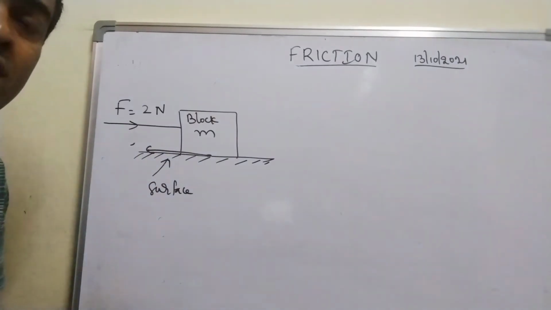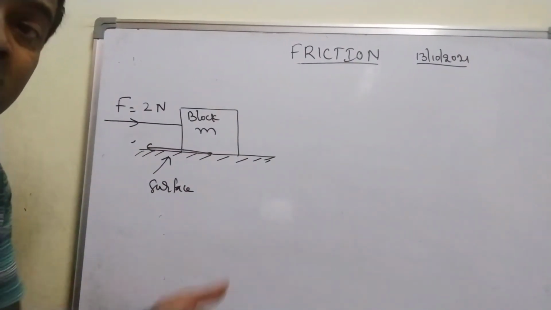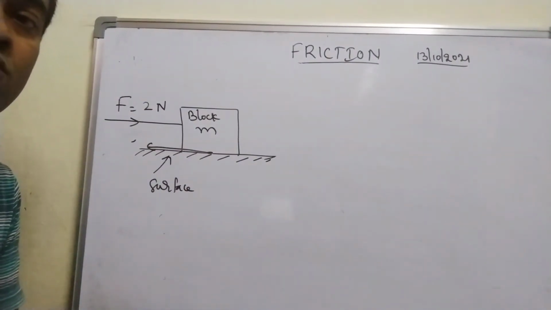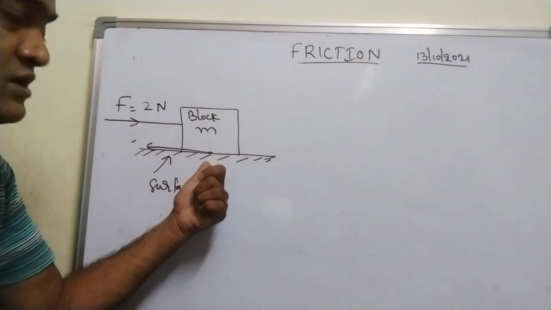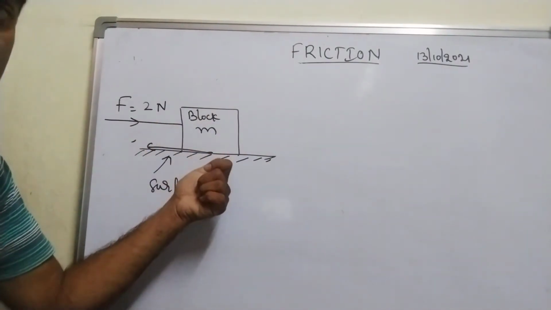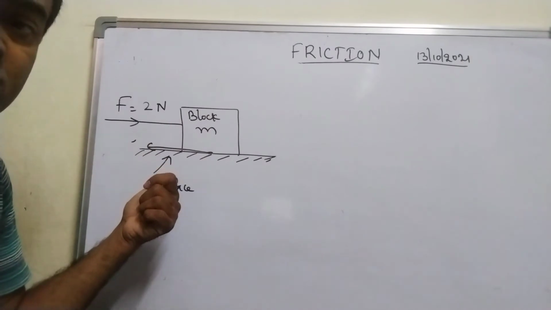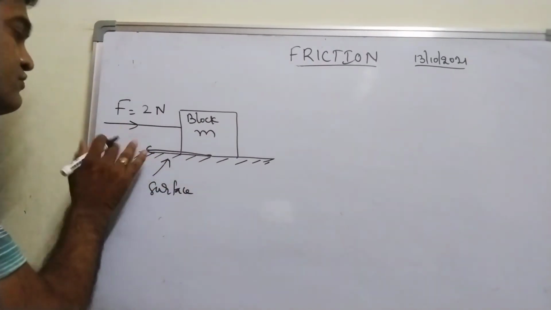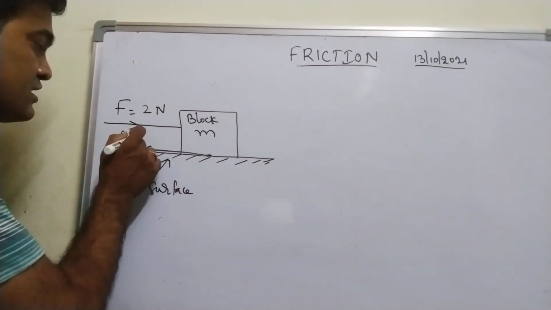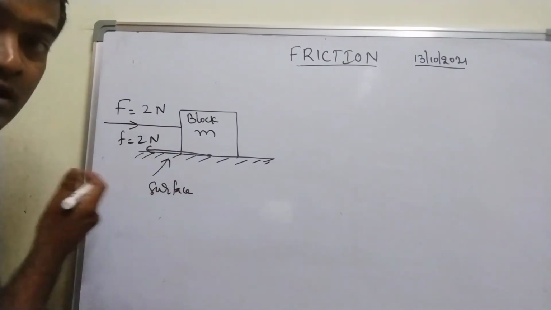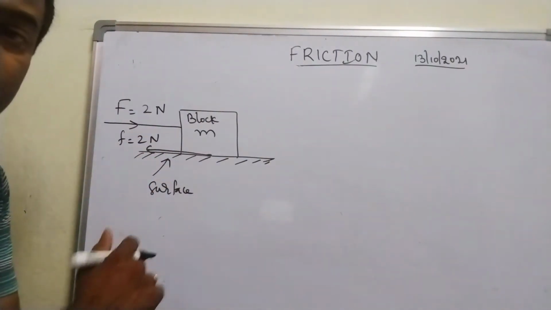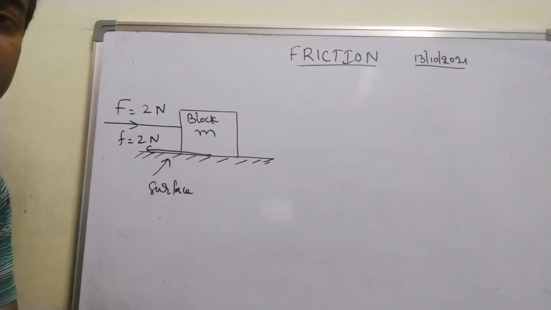This time also I am unable to move the block. Still the block is at rest. What does it mean? Frictional force opposes the motion of the block, and what should be the value of frictional force this time? Frictional force is taking a value of 2 Newton again in the opposite direction, so that net force is 0.